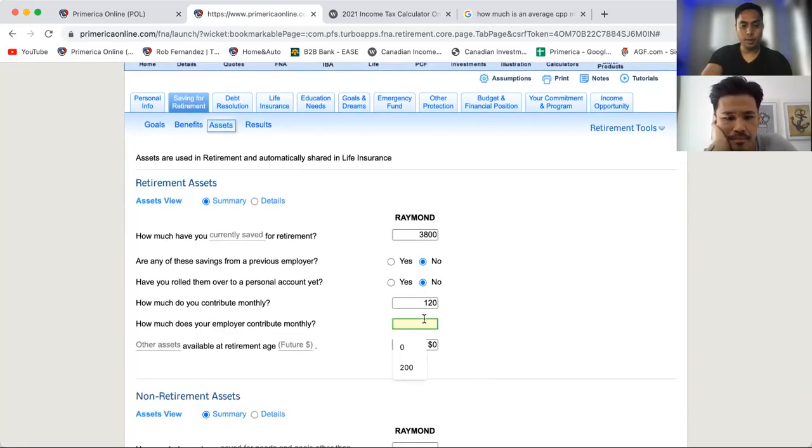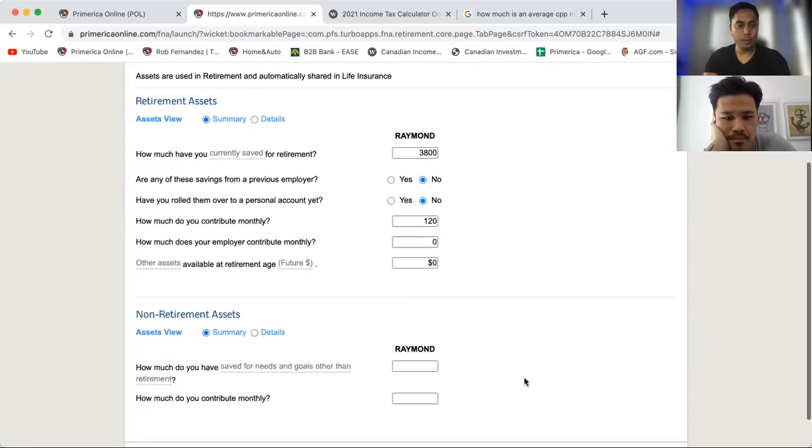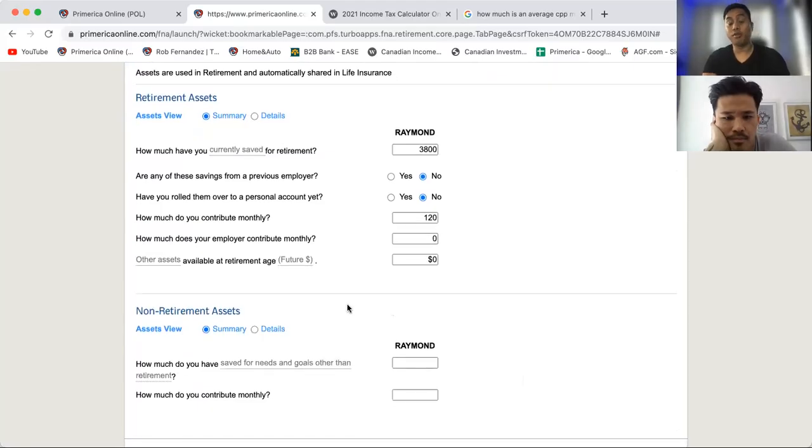Then you put 0 here. Remember, it says non-retirement assets. Because he has a TFSA, we'll put it here. He says he's got, I believe, $14,000 in his TFSA, and he contributes about $200 monthly. So just put that in, simple.